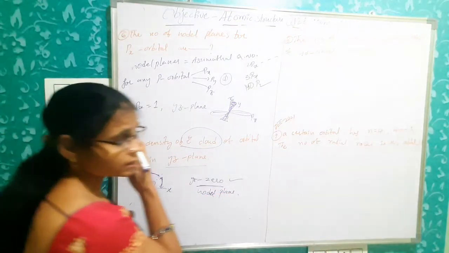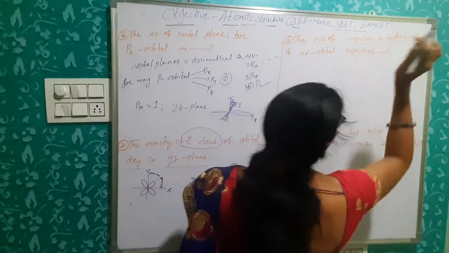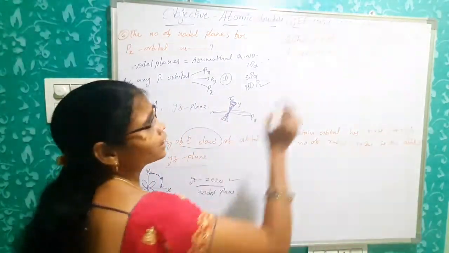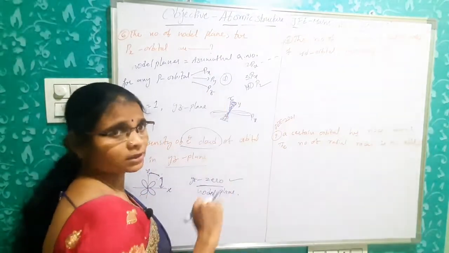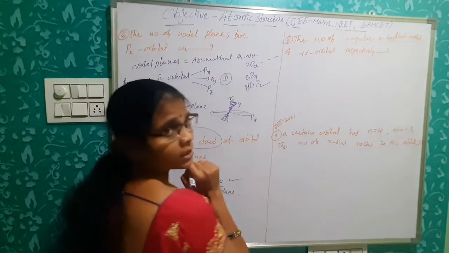Clear? Next. The number of angular and radial nodes. Angular nodes are nothing but nodal planes. Okay. Radial nodes for 4d orbitals.